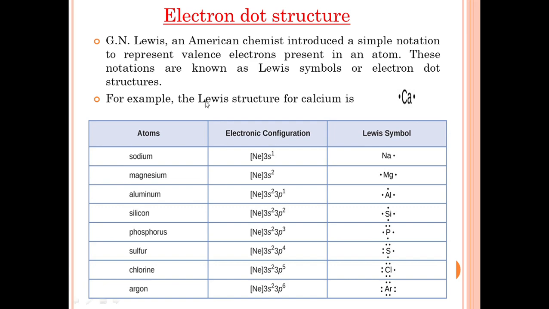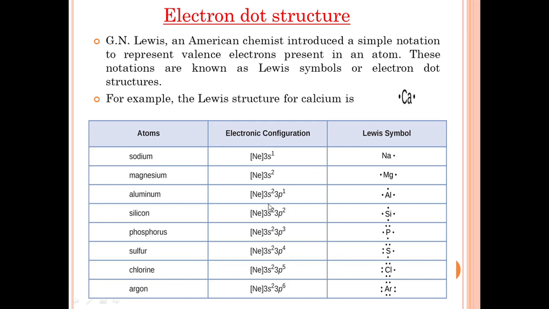For example, the Lewis structure for calcium: calcium, atomic number 20, has 2 electrons in the valence shell. The 2 electrons are represented by 2 dots. This is called the Lewis symbol or electron dot structure.